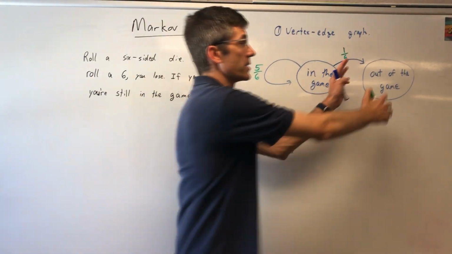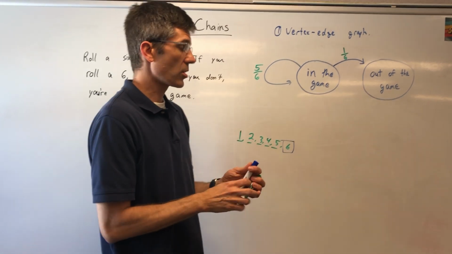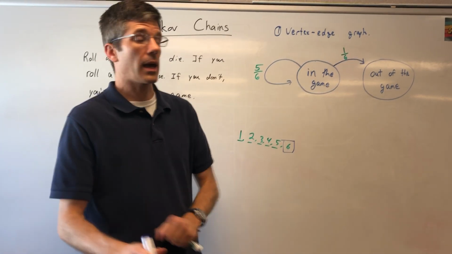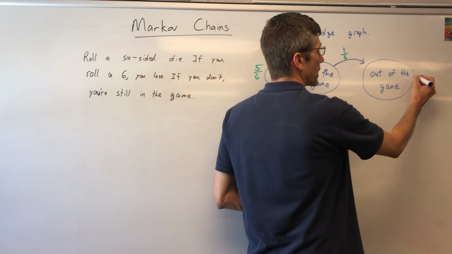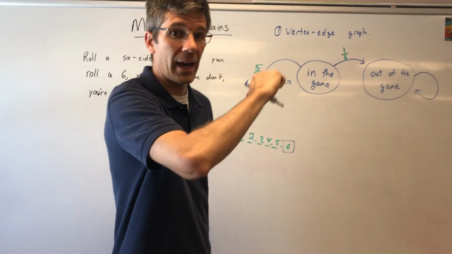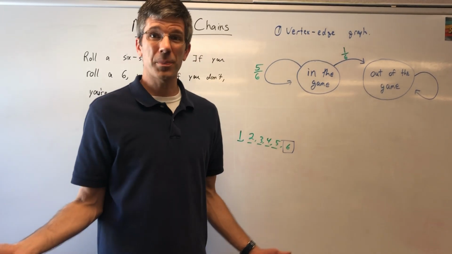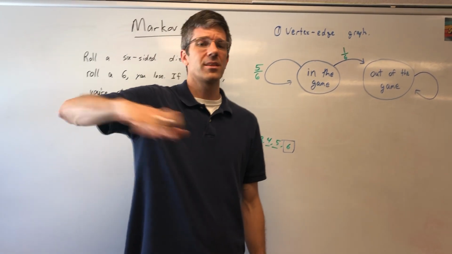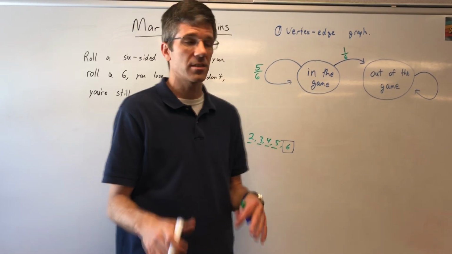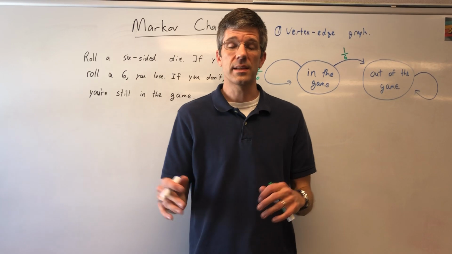Now let's delve into this over here. We're delving into the probabilities of other things. If I'm out of the game, the probability that I stay out of the game, going from being out of the game to staying out of the game, well, that's 100%. When you're out, you're out. Nowhere in these very simple rules did it say you can get back in.